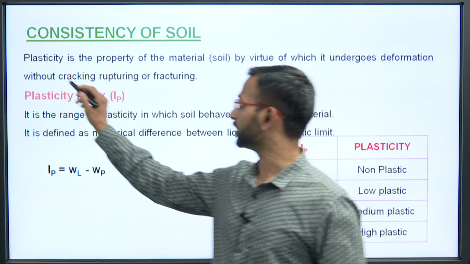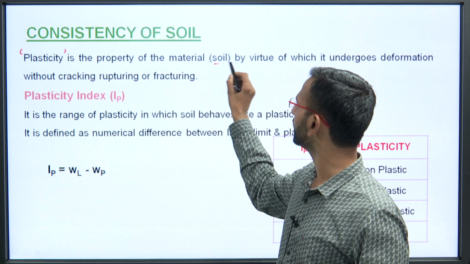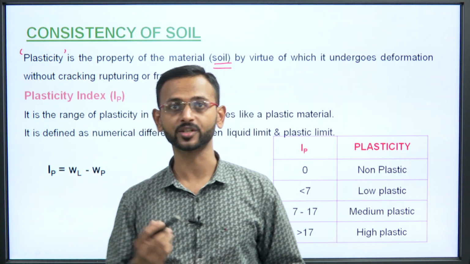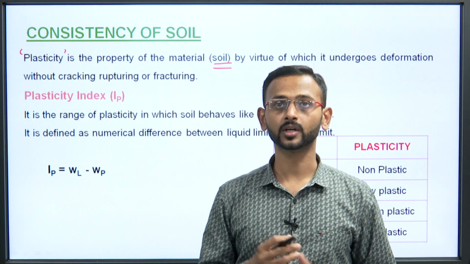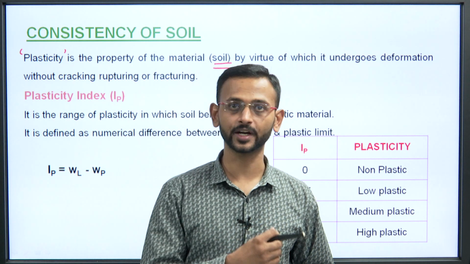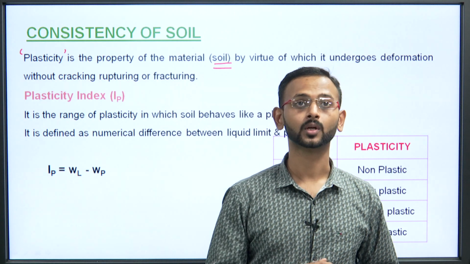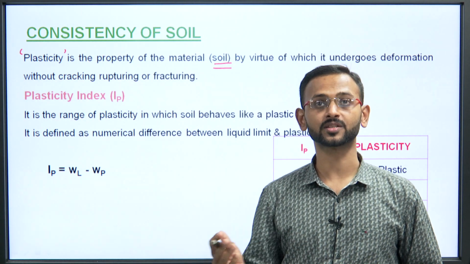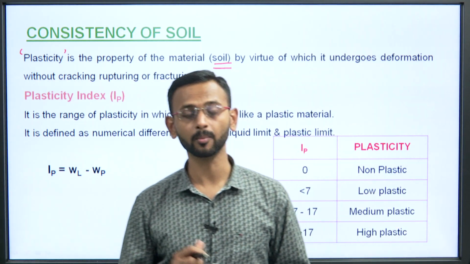What is plasticity? The term plasticity is the property of the material, herein we are considering the soil, by virtue of which it undergoes deformation without cracking, rupturing or fracturing. So, it is the tendency to deform. We have already discussed this when we talked about the plastic stage of consistency. So, what is plasticity index? It is the range of plasticity in which a soil behaves like a plastic material.